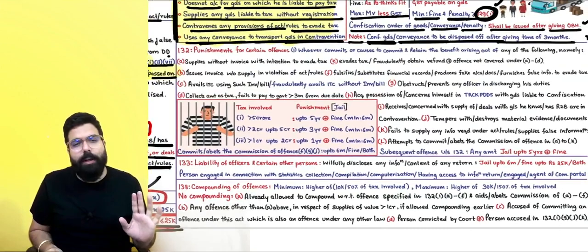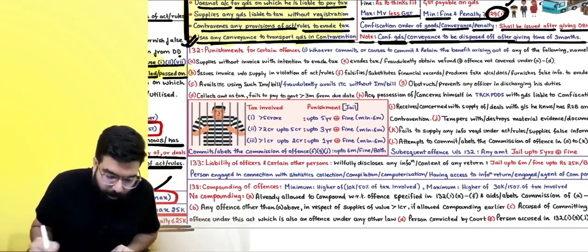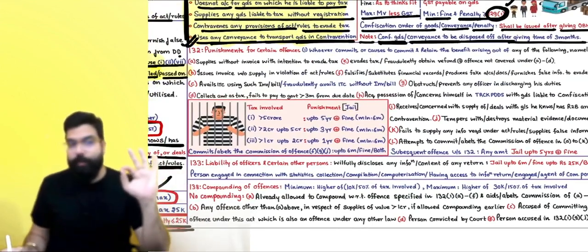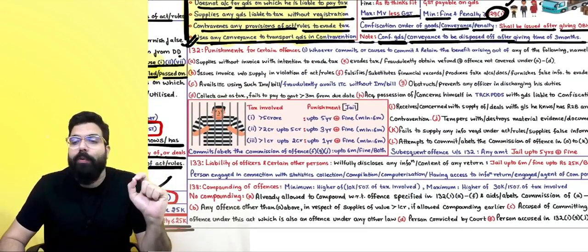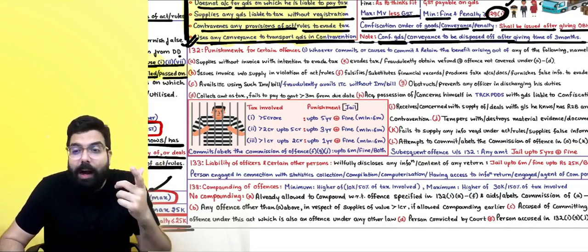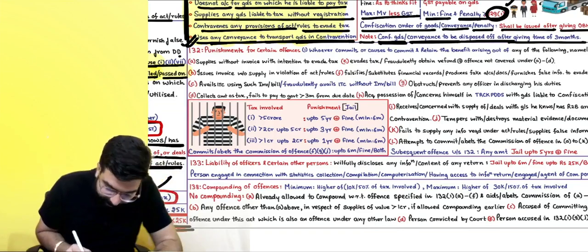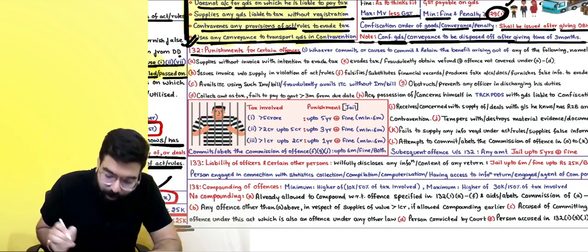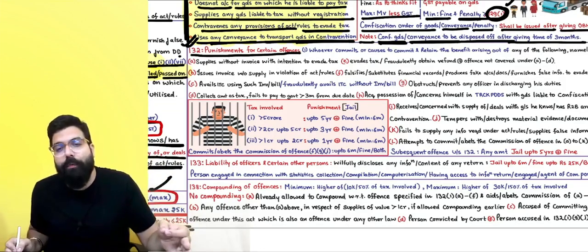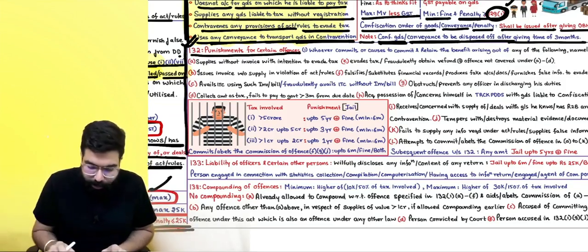Section number 131, please read from your book, not very important. I want to go to section number 132. Everyone, listen to me very carefully. Till now, we were talking about fine and penalty. Now, they are talking about imprisonment and punishment. They will send you to jail for certain offenses. What are the offenses for which you can go to jail?